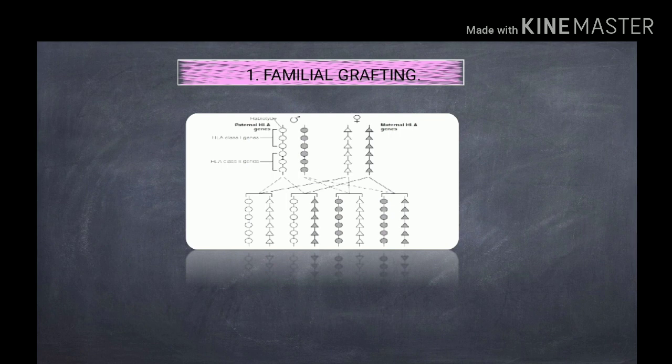Familial grafting. Major histocompatibility complex or HLA in human is the major barrier for transplant acceptance. But due to the inheritance patterns of HLA genes, transplantation within the familial members reduces the allelic mismatches significantly. Generally, there is very little crossing over within the locus, and the whole locus is inherited. Thus, there is a 50% match of HLA alleles if the transplant is from parents to sibling, whereas it is a 25% match from sibling to sibling. Hence, familial grafting ensures better graft acceptance.